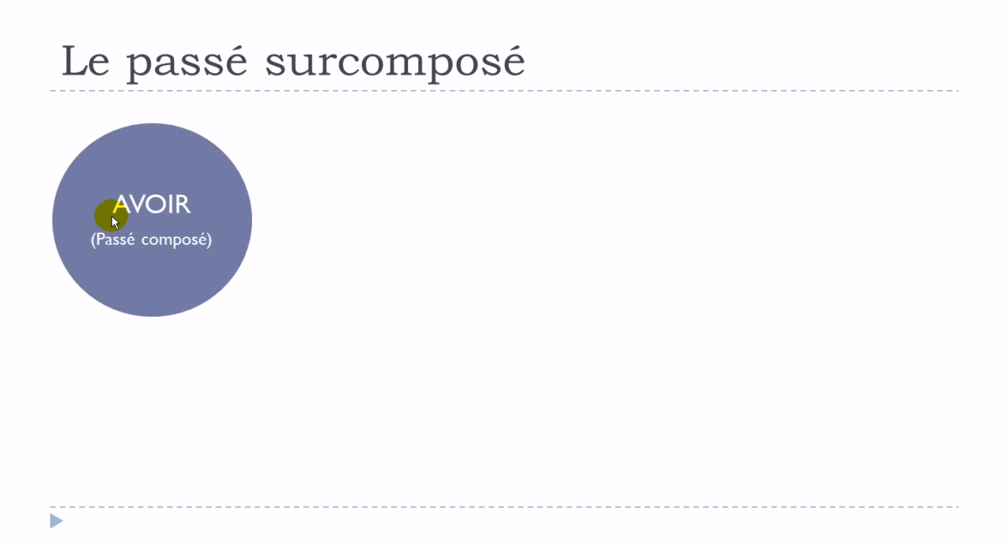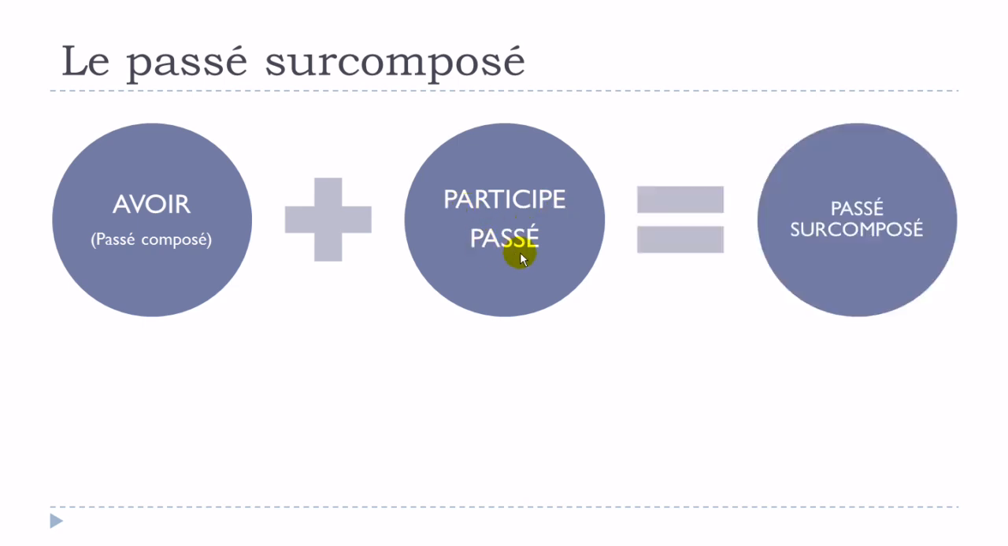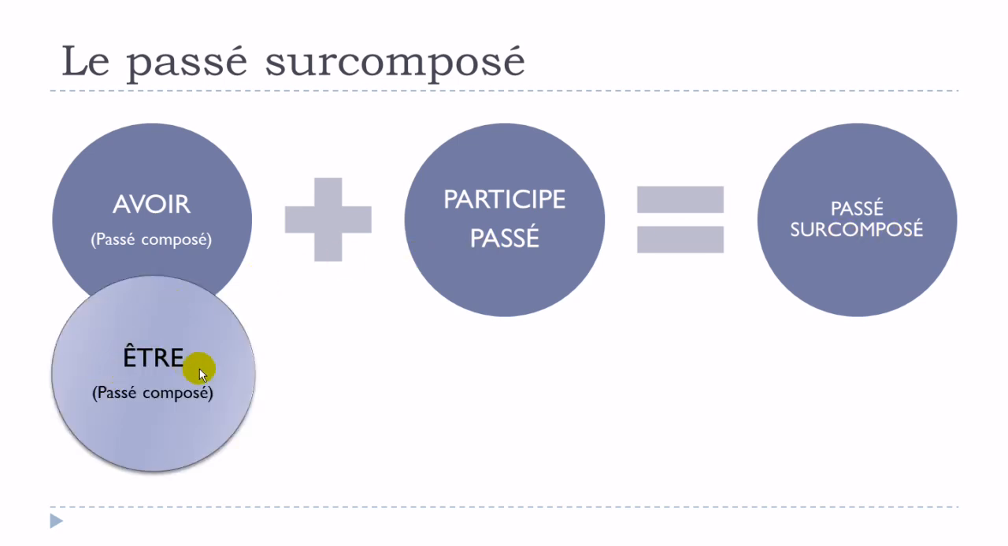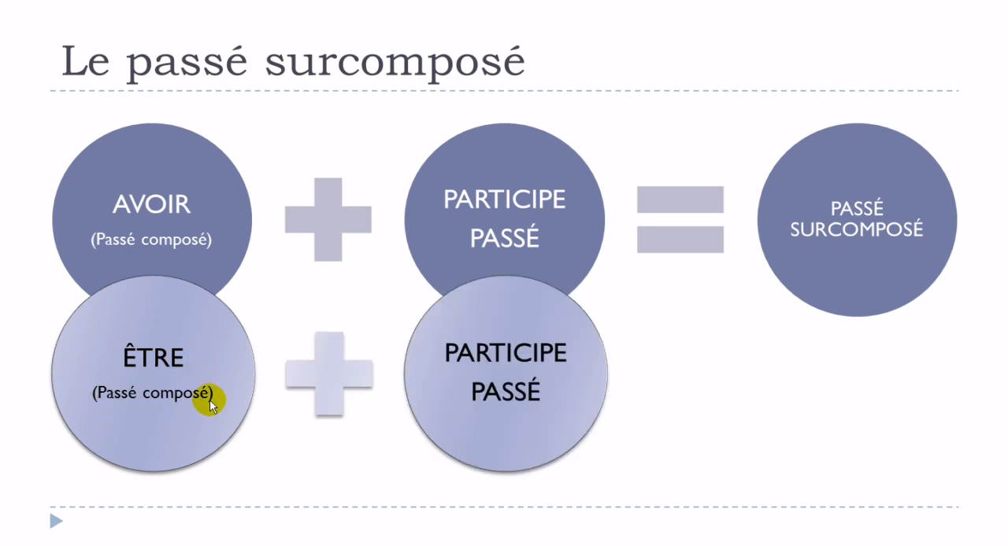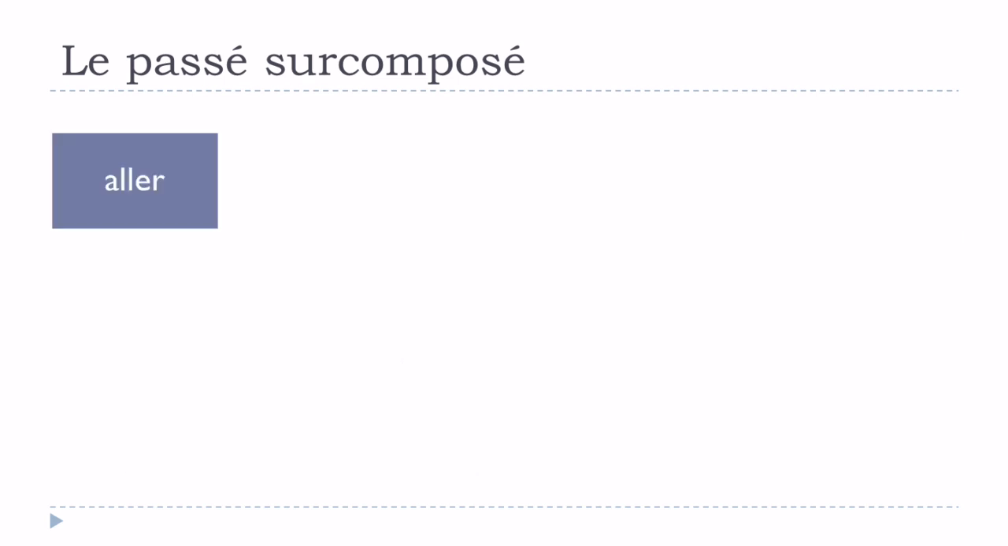So first, you will use this avoir, in most of the cases, of course. And then this avoir should be at the passé composé. Then you will put, as we saw, this participe passé form, and you will get your passé surcomposé. Remember, in some cases, as we saw for aller, you will use être, but still, it's exactly the same concept. Être should be at the passé composé form. Then you will put your participe passé, so exactly the same concept, and you will get your passé surcomposé form. Okay, so let's see the exceptions.